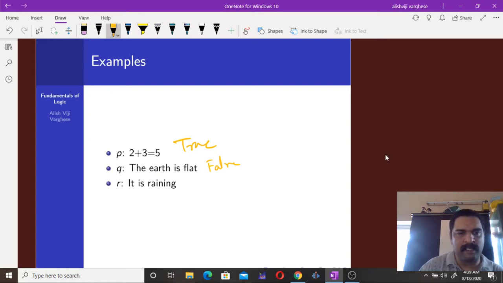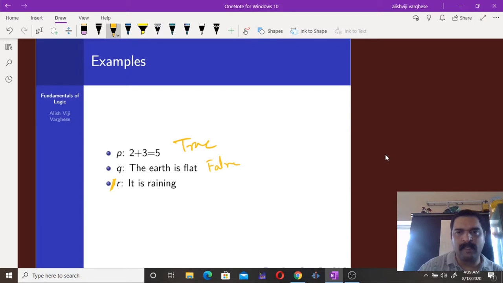Anyway, "it is raining" is also a proposition. It has a truth value, and it can be either a true statement or a false statement.